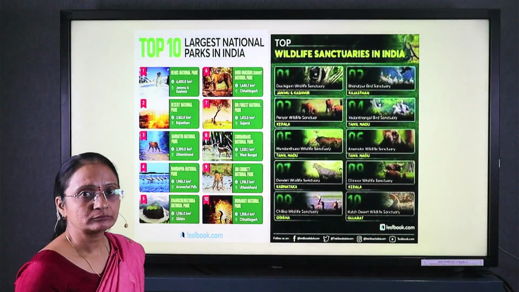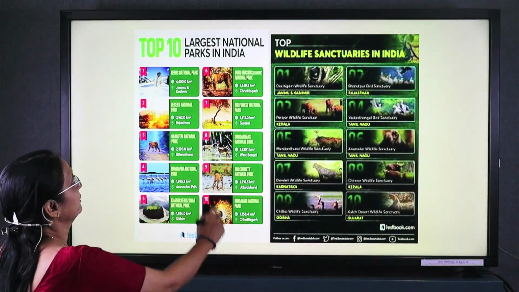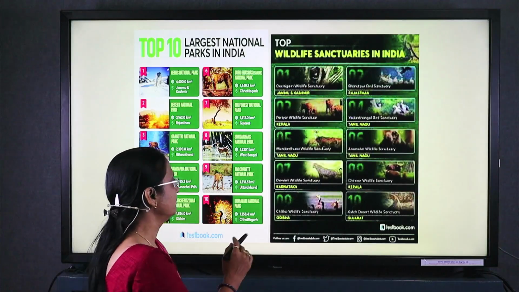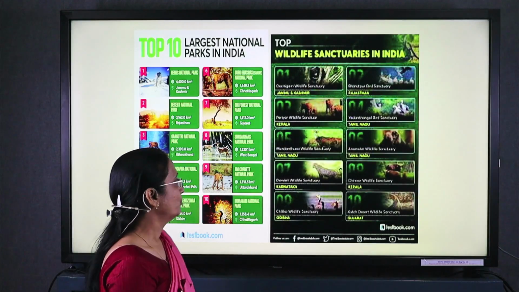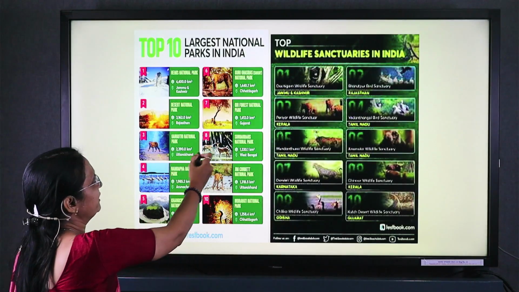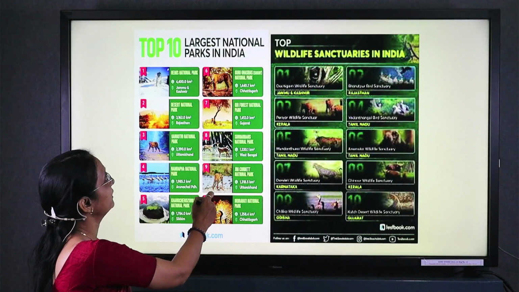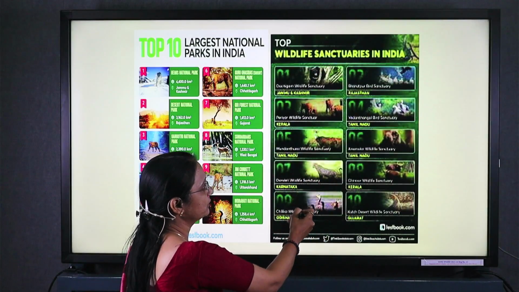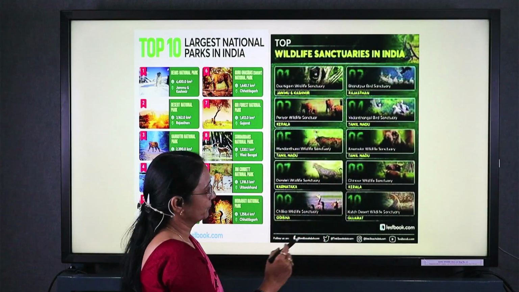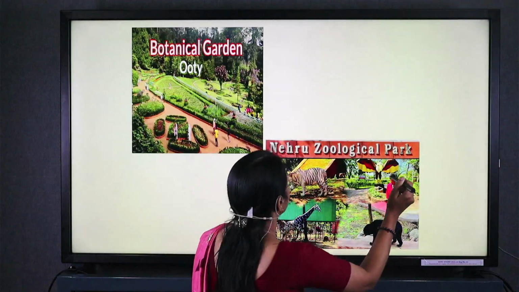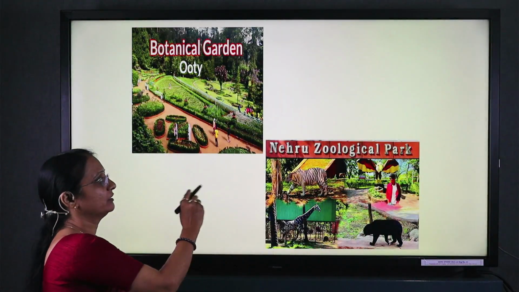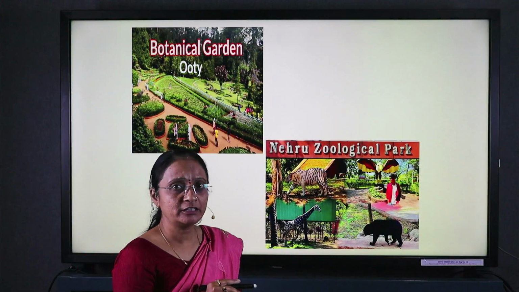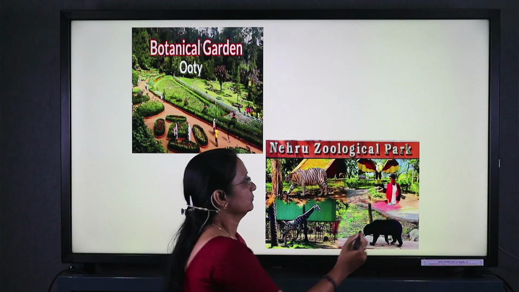Here are some examples related to the preservation of animals and plants: some national parks in India and the world, and wildlife sanctuaries. The botanical garden and zoological park are examples of ex situ conservation.